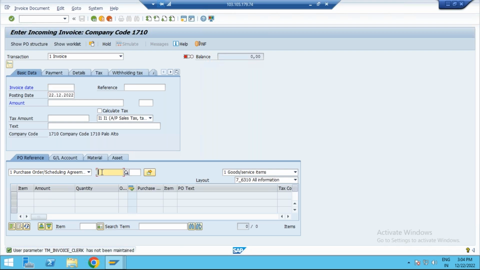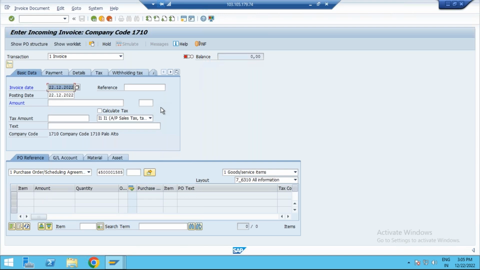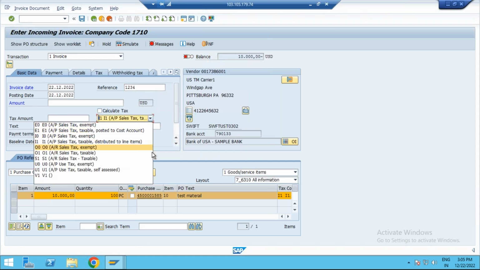Check whether there are any changes in the invoice also. The invoice date, you need to enter today's date. This invoice document is also dated 22nd December. The reference number is mandatory. No problem, you can enter anything for the reference number. Now go to the messages here. I have not selected any tax codes here.